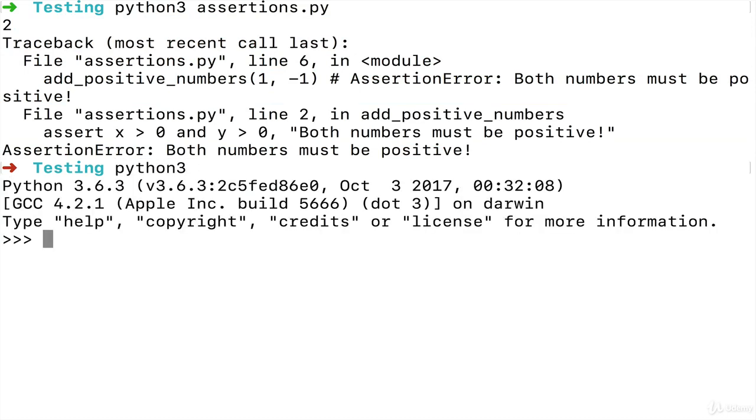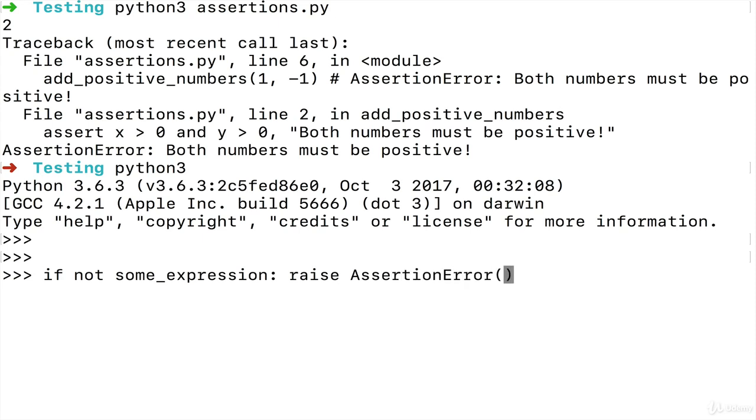So you can think of assert as basically, if not some expression. This is not going to be valid code, but if not some valid expression, then raise assertion error. Like that. Essentially, that's what it is, except for the fact that it can be overridden. All the assert statements will not run if we run our code in something called optimized mode. I'll show you later in this video.